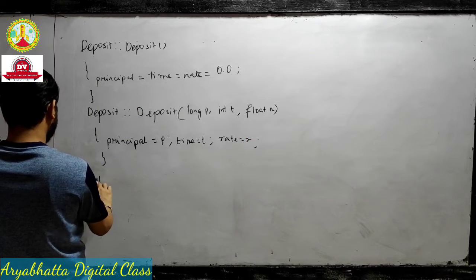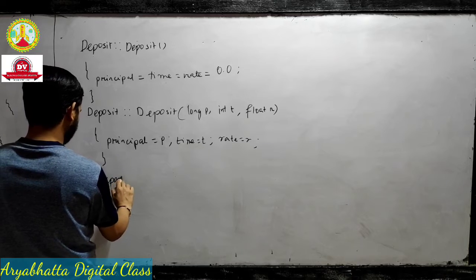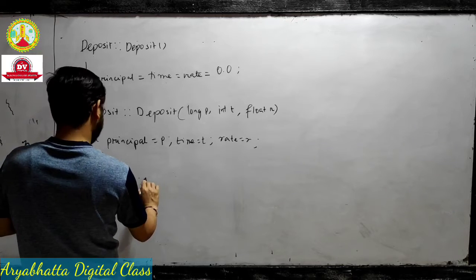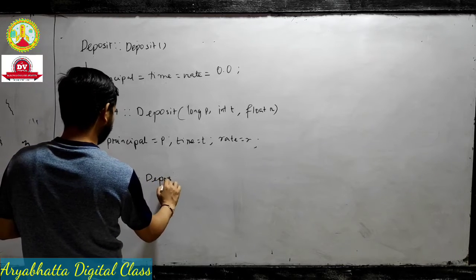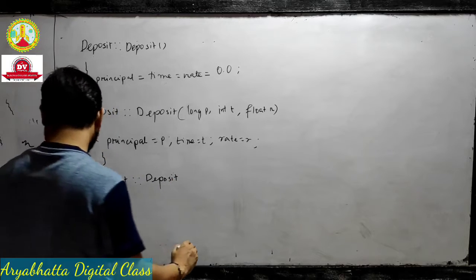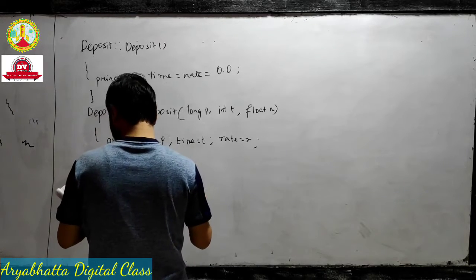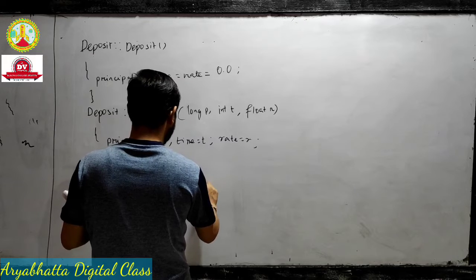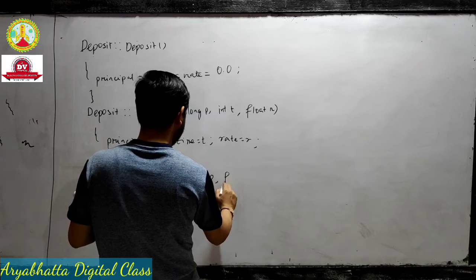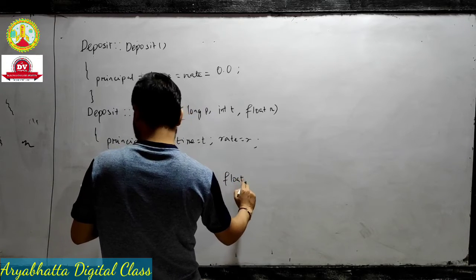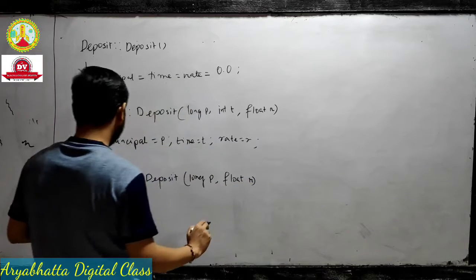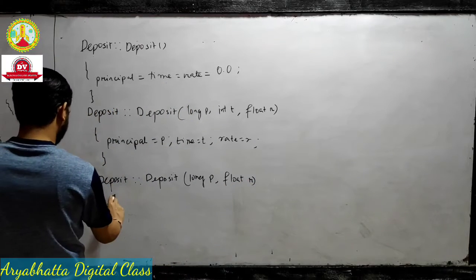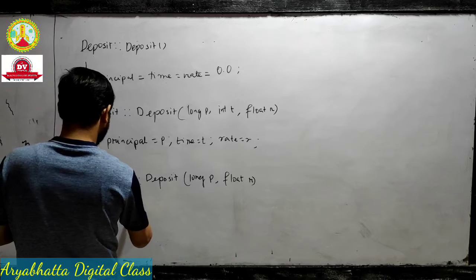After that, you take another constructor. This concept is similar to function overloading. This is constructor overloading. You have to take many constructors, just as in function overloading we take functions with the same name. This is the concept.